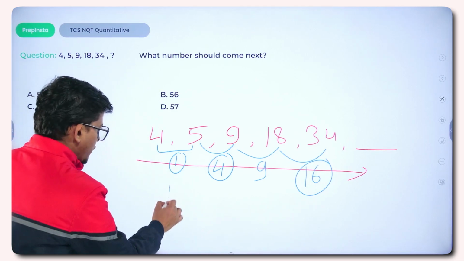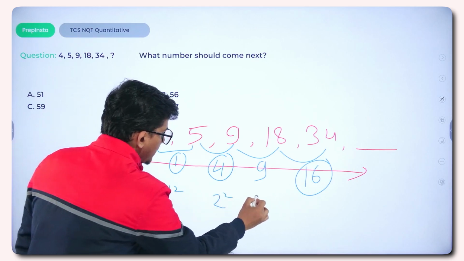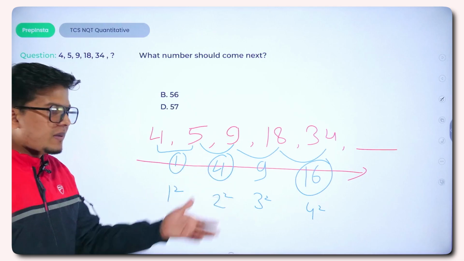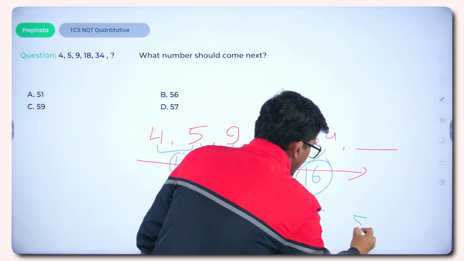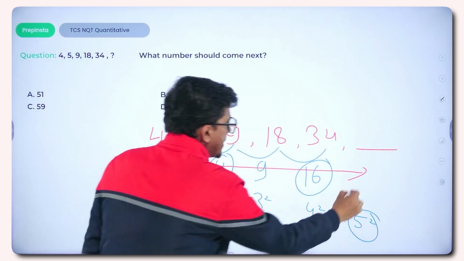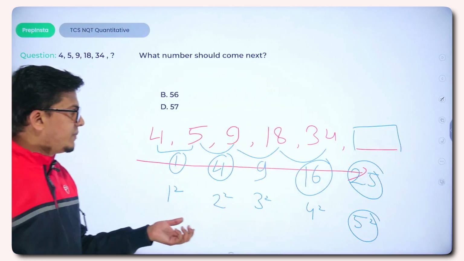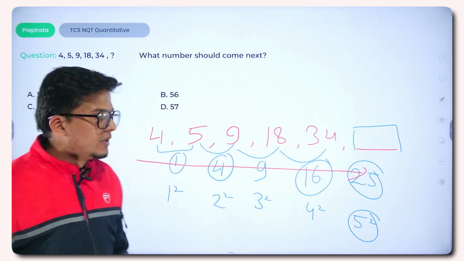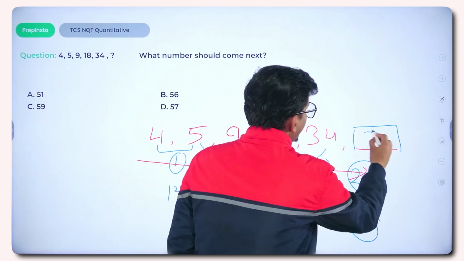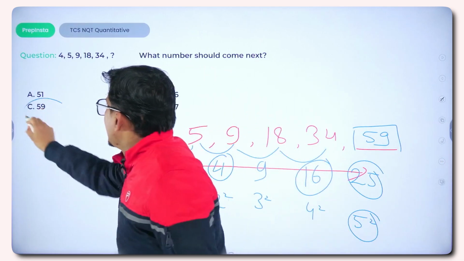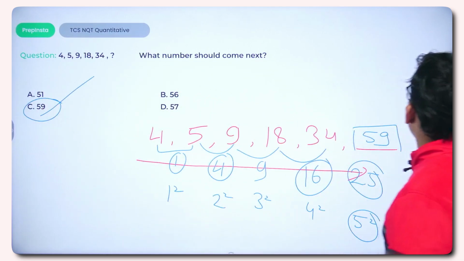It is the square of 1, square of 2, square of 3, square of 4. So the consecutive number would be the square of 5, which is 25. That means the number that will come in this place will be 34 plus 25, which is 59. So the right option to this question is option number C, that is 59.